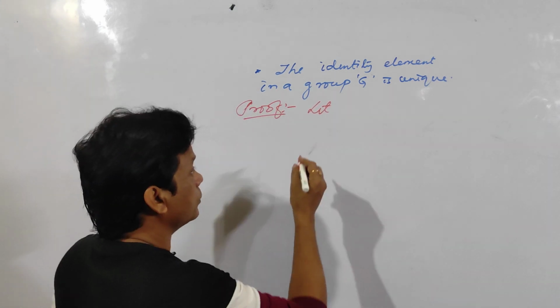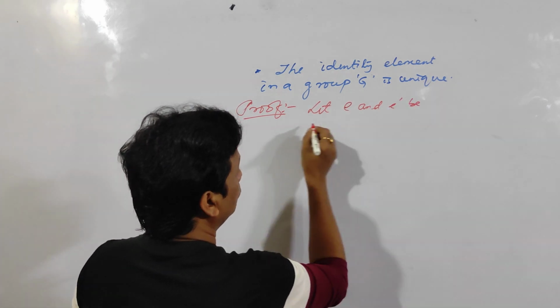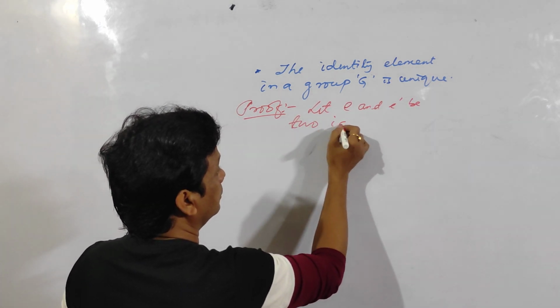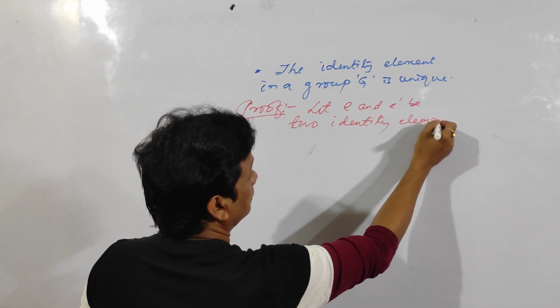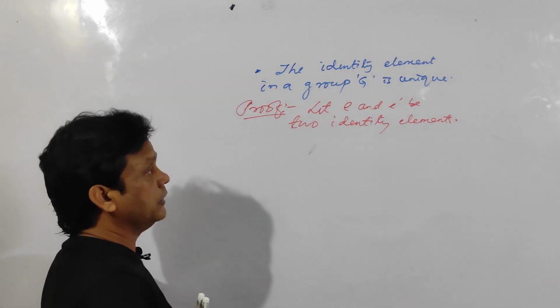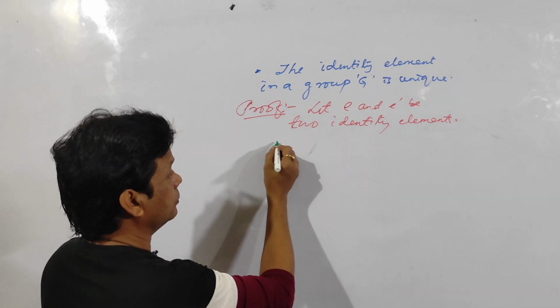to E dash. Okay. So, let E and E dash be two identity elements. Clear? And you have to prove E is equal to E dash.